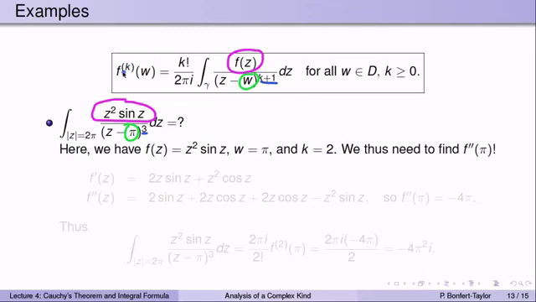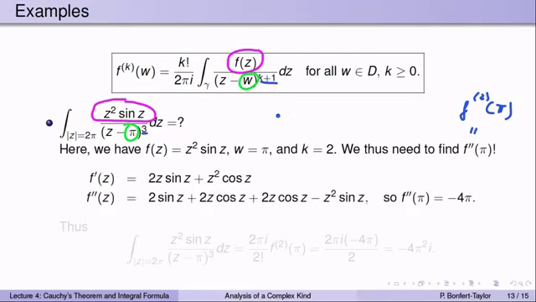We therefore need to find the second derivative, f2 of pi, in order to evaluate this integral. And then we need to multiply that by 2 pi i and divide by k factorial because we want this integral by itself. So we need to find the second derivative of this function z squared sine z. Well, the first derivative by the product rule is 2z sine z, we just differentiated the z squared portion, plus z squared times cosine z. Now we differentiate sine z. And the second derivative can be found similarly.